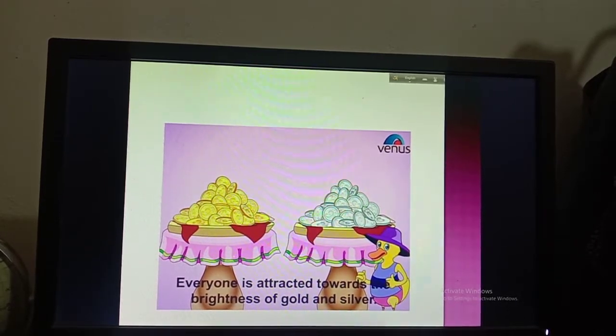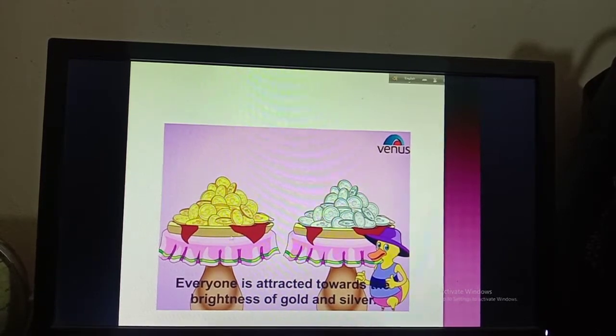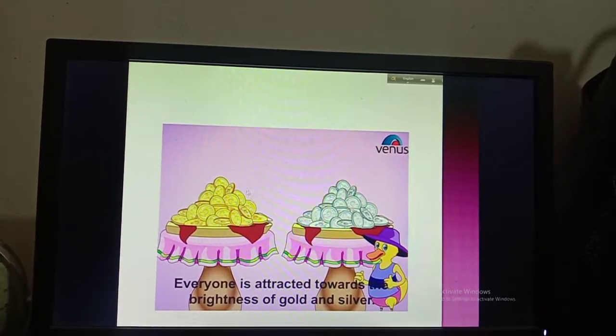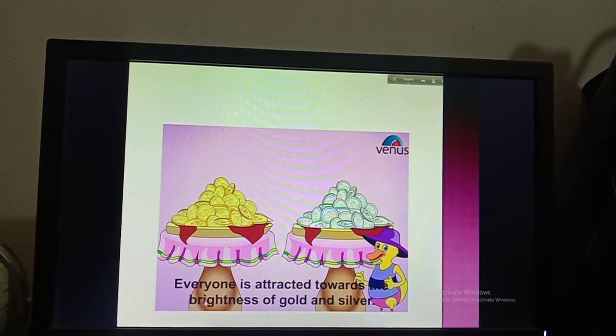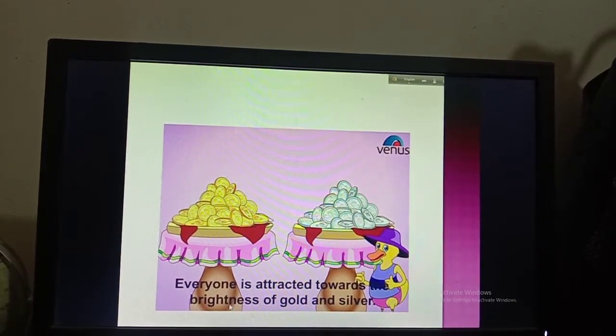So you are always attracted to the gold, the brightness of the gold. Here I have given the quality of the gold a name, that is brightness. When we give a quality a name, that becomes the abstract noun. So brightness is the abstract noun here.